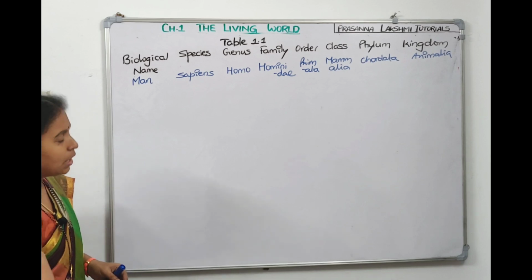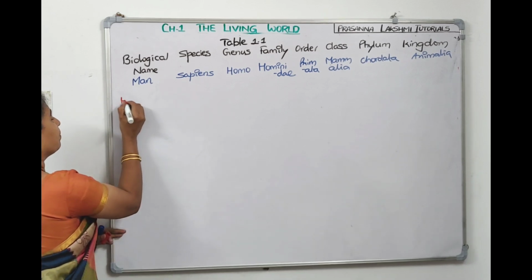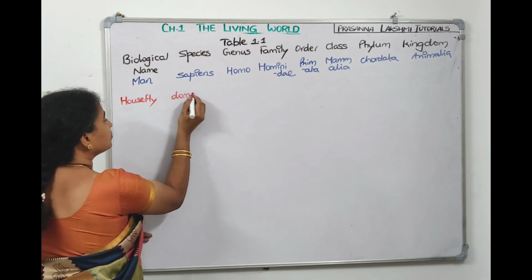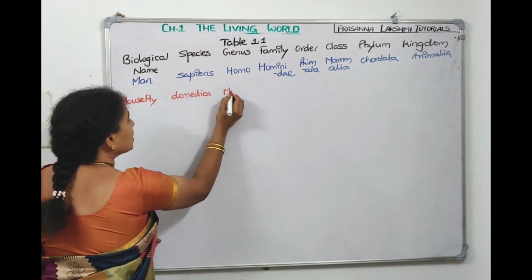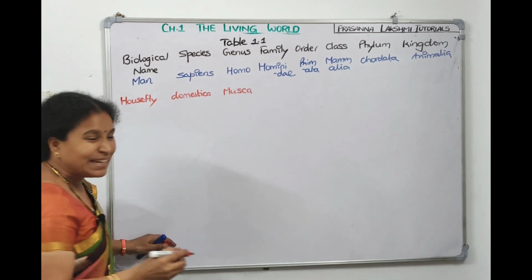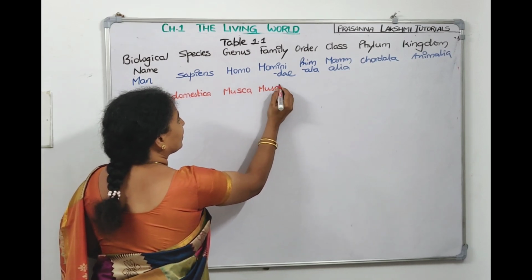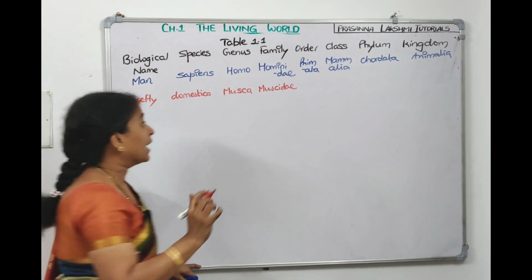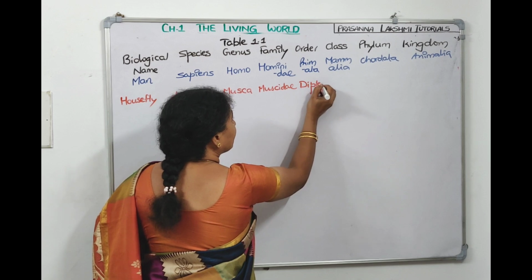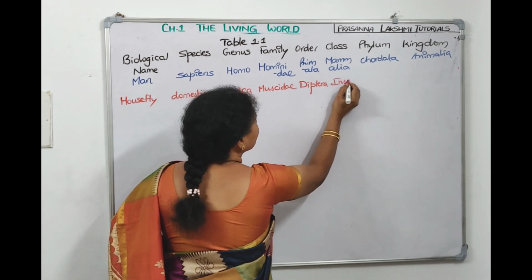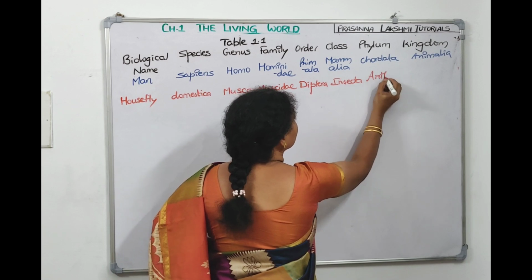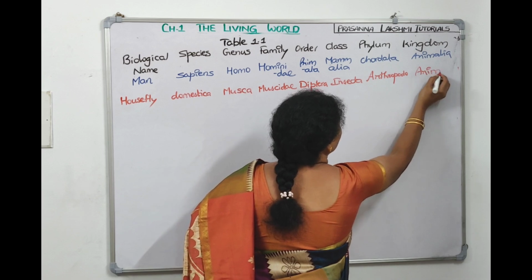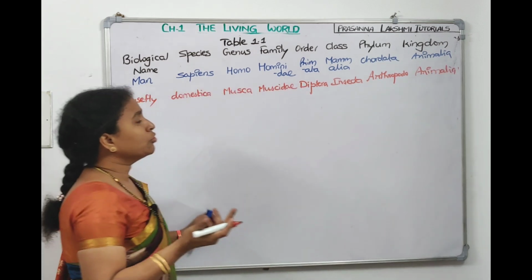The second one, let's go with housefly. Musca domestica. So the species is domestica. Musca is the genus name. Now family Muscidae. Now order, the order of housefly is called Diptera. Now the class Insecta, phylum Arthropoda, kingdom Animalia. Now housefly, or if it is cockroach, we can tell mosquito.